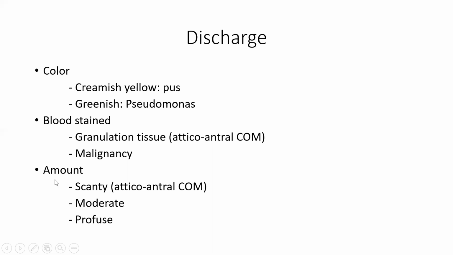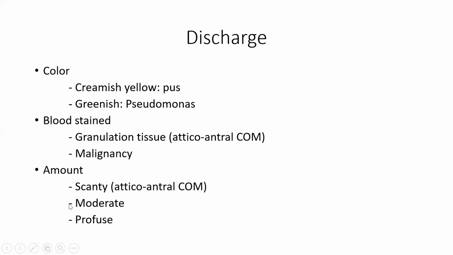Then we also ask regarding the amount of the ear discharge. As such, we cannot perfectly measure the amount, but by asking certain questions, we can ascertain it. For example, if the patient says that the discharge is so much that it comes out from the ear and wets the pillow, then we can say it is profuse discharge.